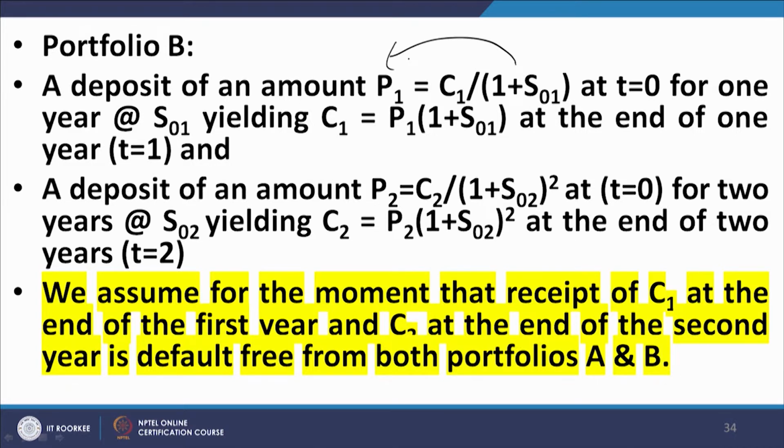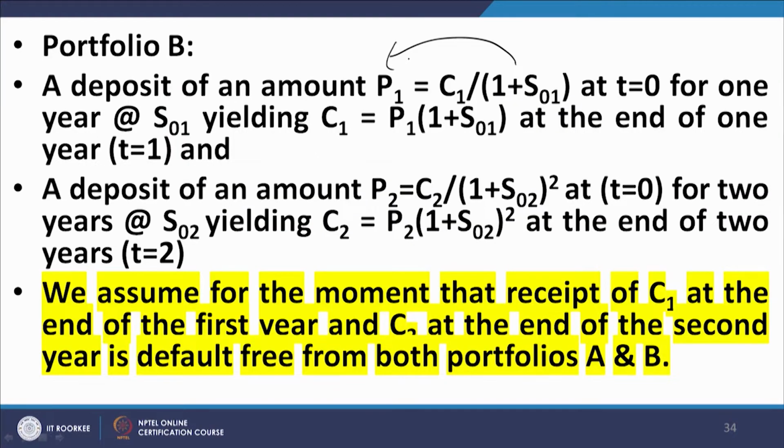Similarly, in addition to this deposit, there is a second deposit in portfolio B. The deposit is of an amount P2, which is equal to C2, the second year cash flow from the bond in portfolio A, divided by (1 plus S02) whole squared. S02 is the annual rate for a deposit of 2 years. Why squared?